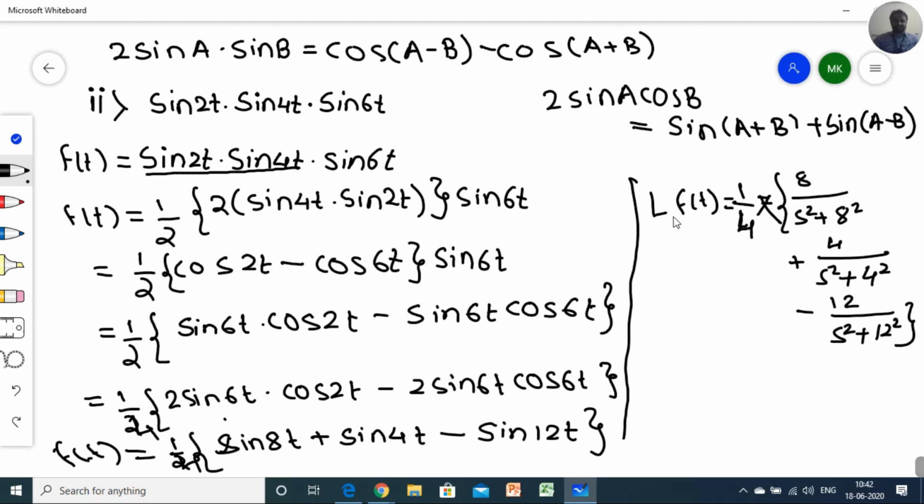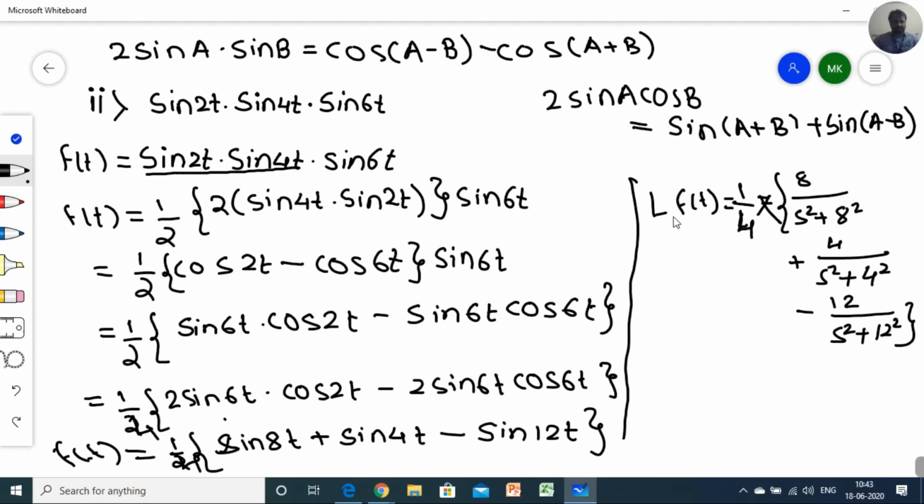So please try to understand, this is just basic mathematics we applied. We used the formula of 2 sine A sine B as well as 2 sine A cos B, and just simplified the terms. After simplification, once the trigonometric terms are separated, then we just applied the standard Laplace transform like sine at. So hope each one of you understands properly.